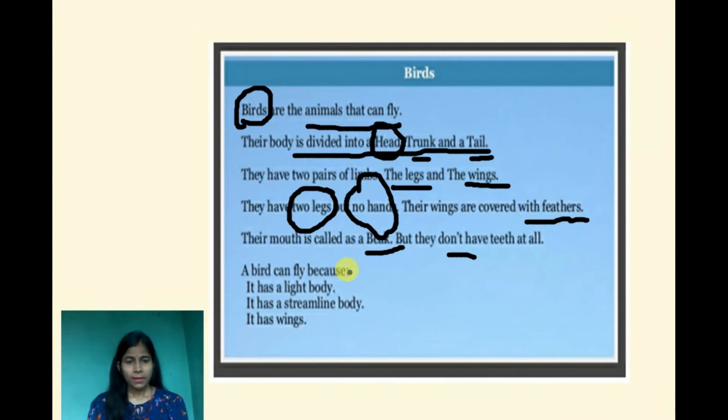Why can a bird fly? This is a question. A bird can fly just because of its light body weight, and it has a streamlined body, and it has wings. These are the 3 reasons they can fly. Because they have a light-weighted body, a streamlined body, and after that they have wings. So that's why they can fly.